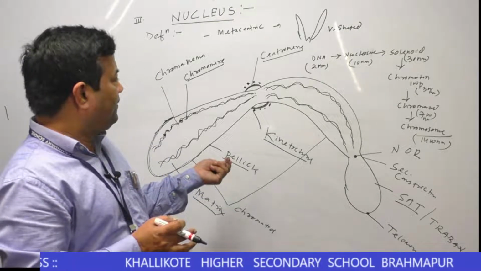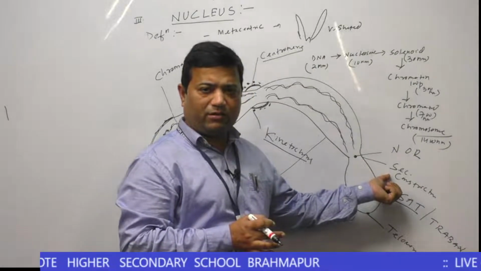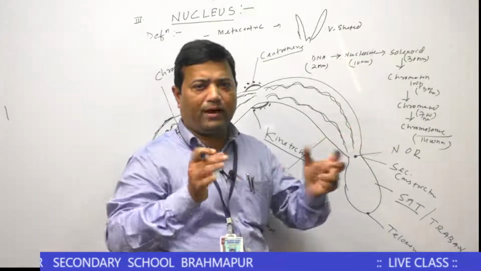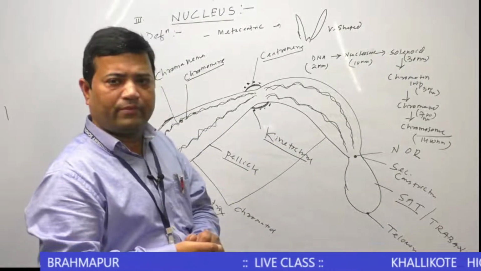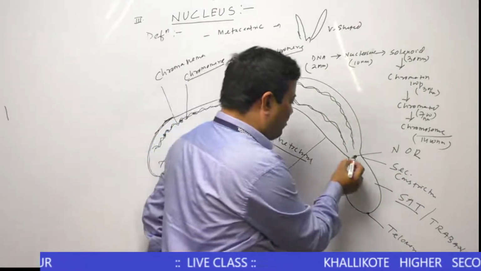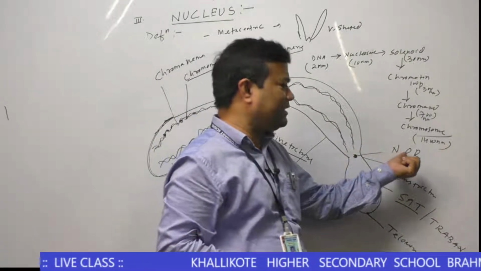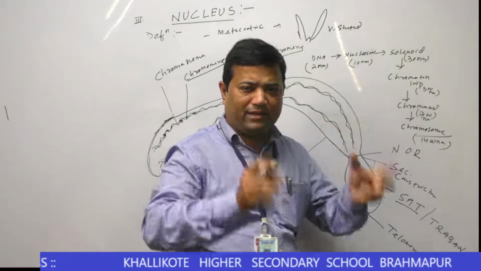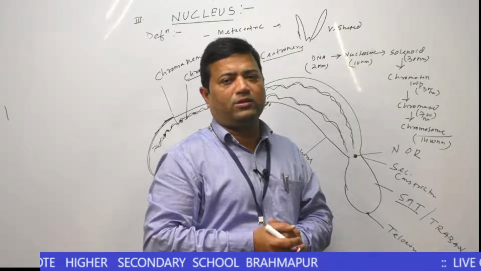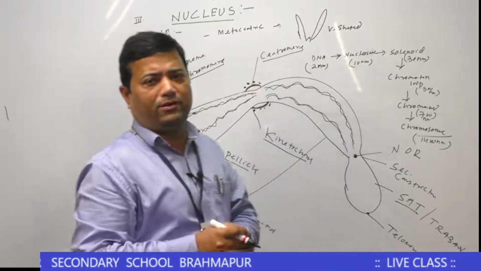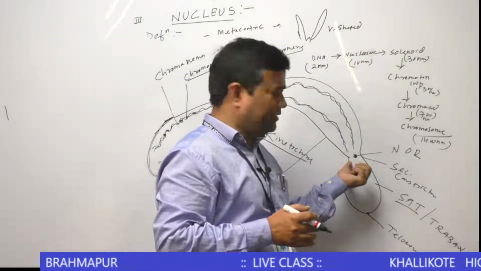Similarly, another part is the secondary constriction. This is the second narrow part of the chromosome, called secondary constriction, where an origin point is present that is called the nuclear organizing region. In this region, the nucleolus is formed. Chromosome is responsible for formation of the nucleolus. In this region, the nucleolus originates.